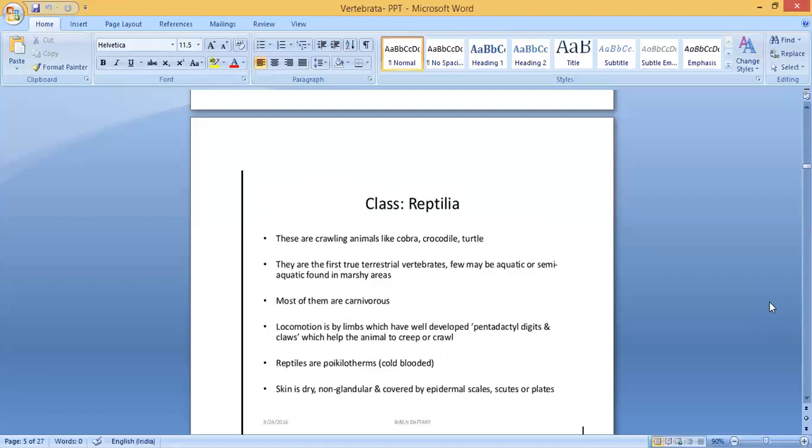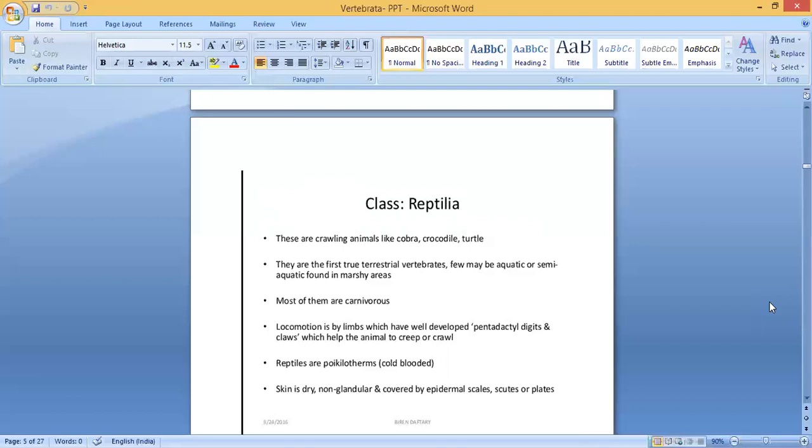A few may be aquatic or semi-aquatic, found in marshy areas. So some reptiles, very few, may be aquatic or semi-aquatic. Most of them are carnivorous. They will eat the flesh of other animals. They will catch other animals and eat them. Locomotion is by limbs which have well developed pentadactyl digits. Penta means five digits, and claws. Claws mean nails, which help the animal to crawl or creep.